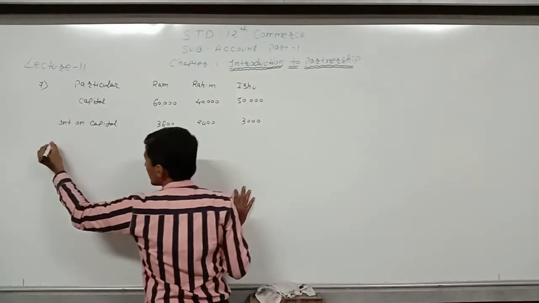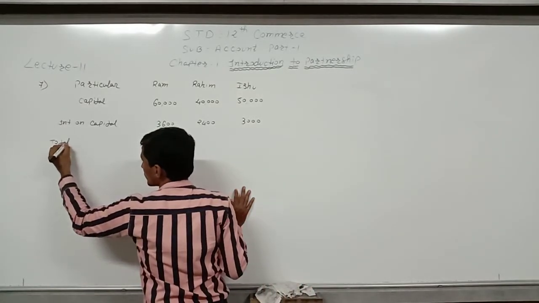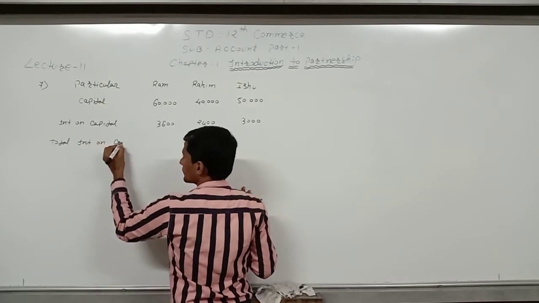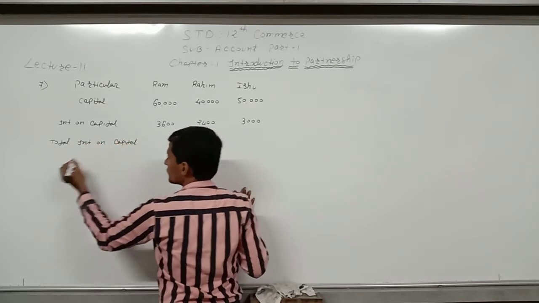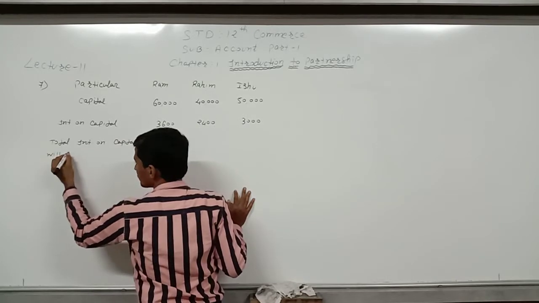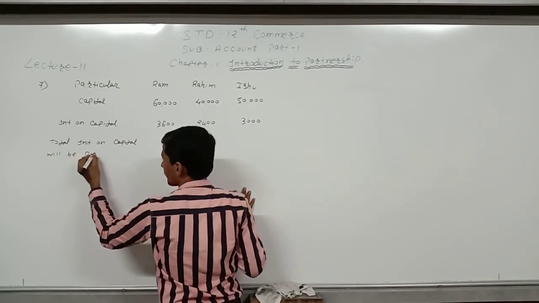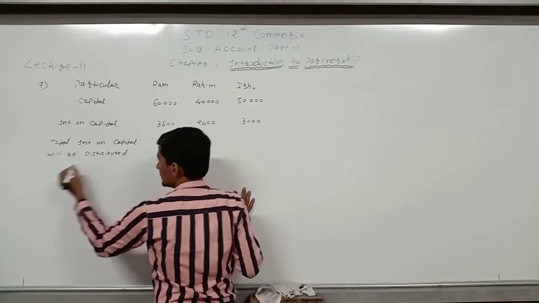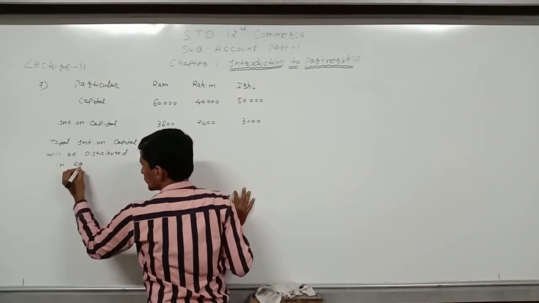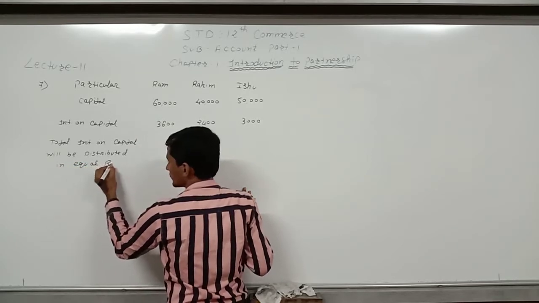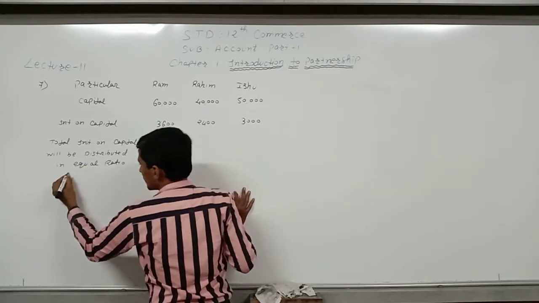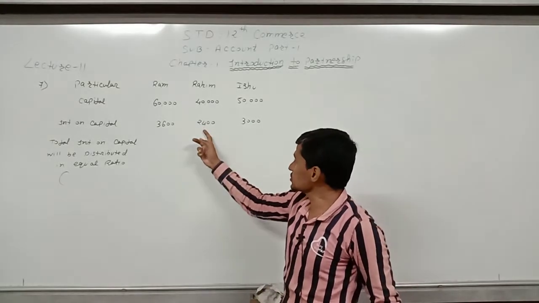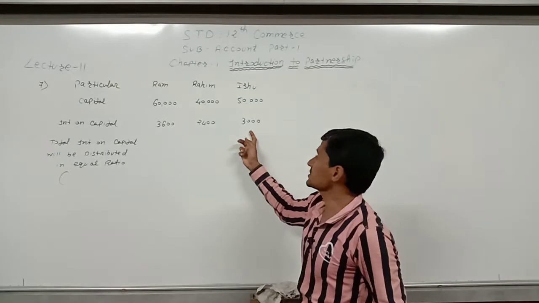Now total interest on capital will be 3,600 plus 2,400 plus 3,000.